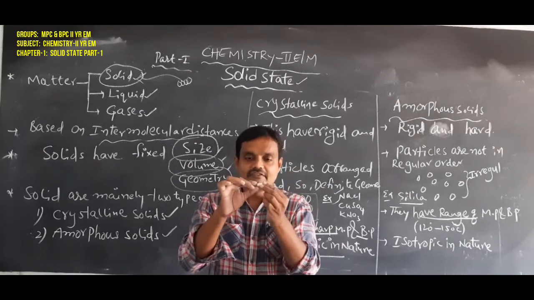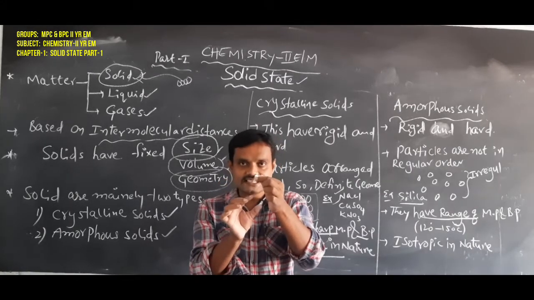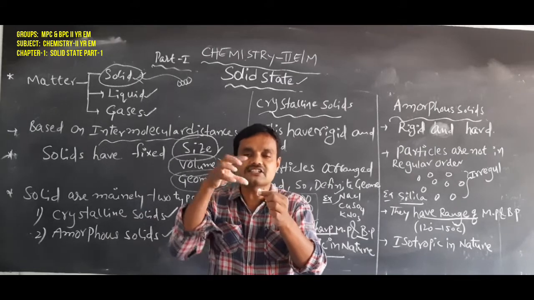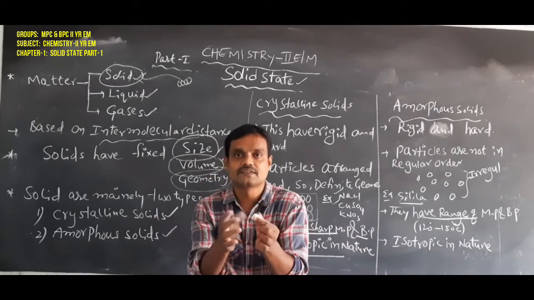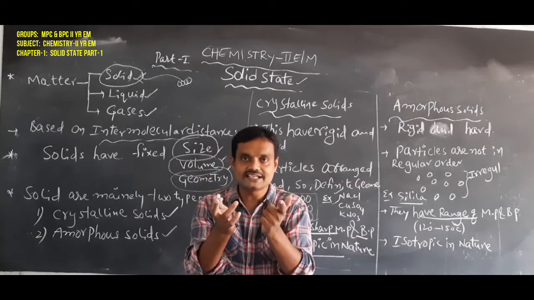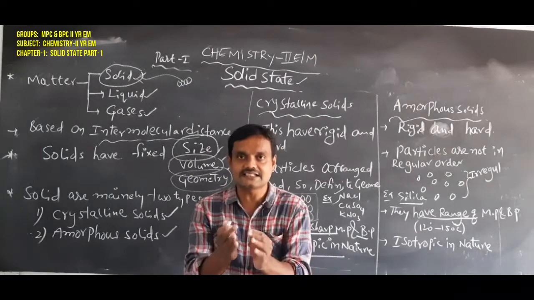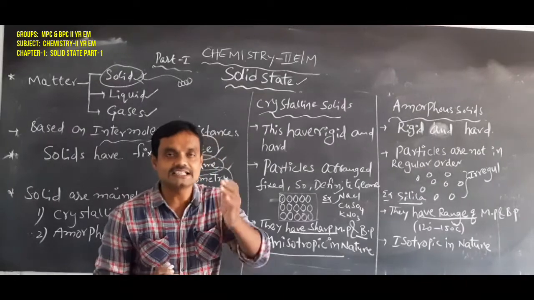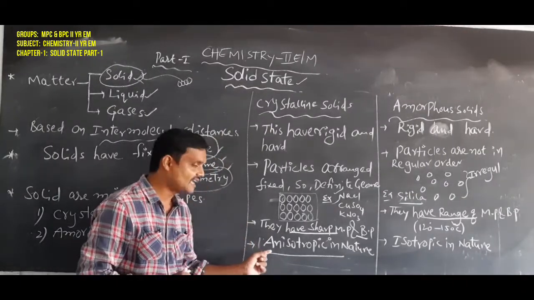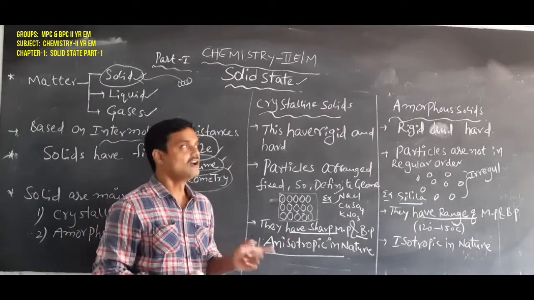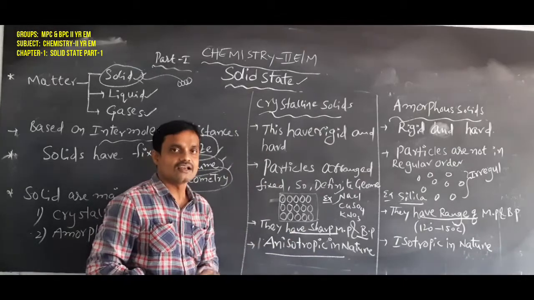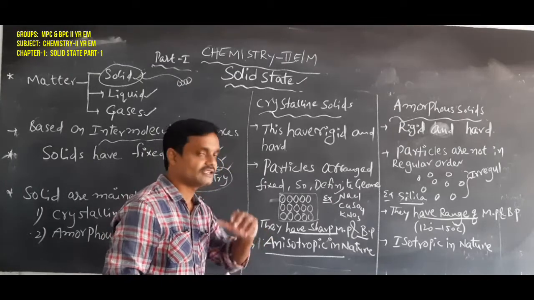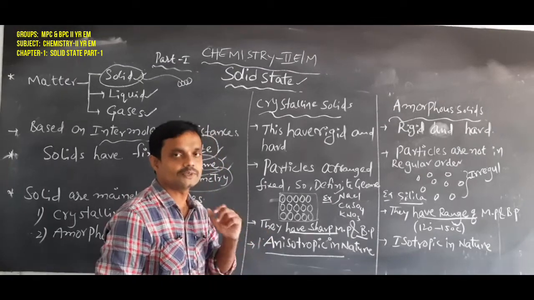So when the direction changes, the physical property, that is the force applied on the chalk, will be different. Different directions, different physical properties. That nature is called anisotropic in nature. So all crystalline solids follow anisotropic nature. That is the meaning of anisotropic nature.